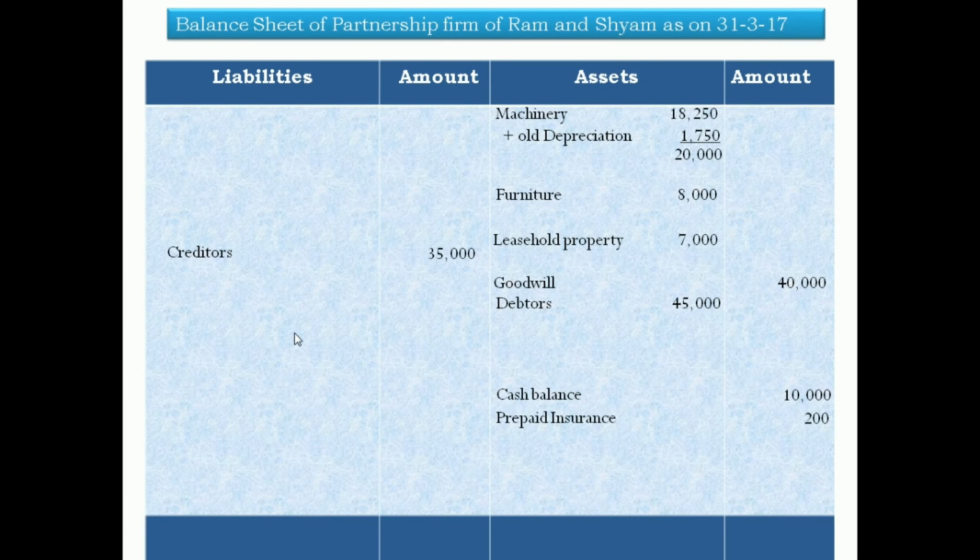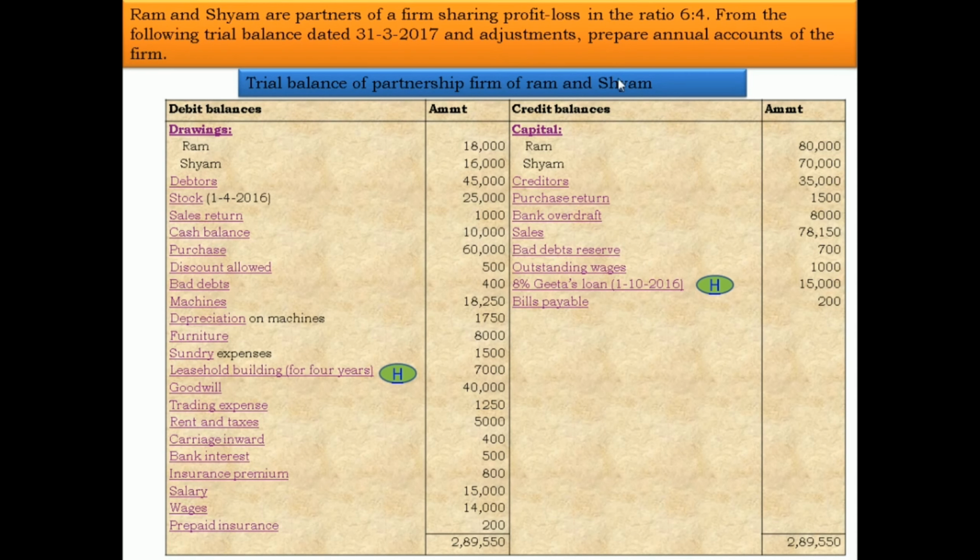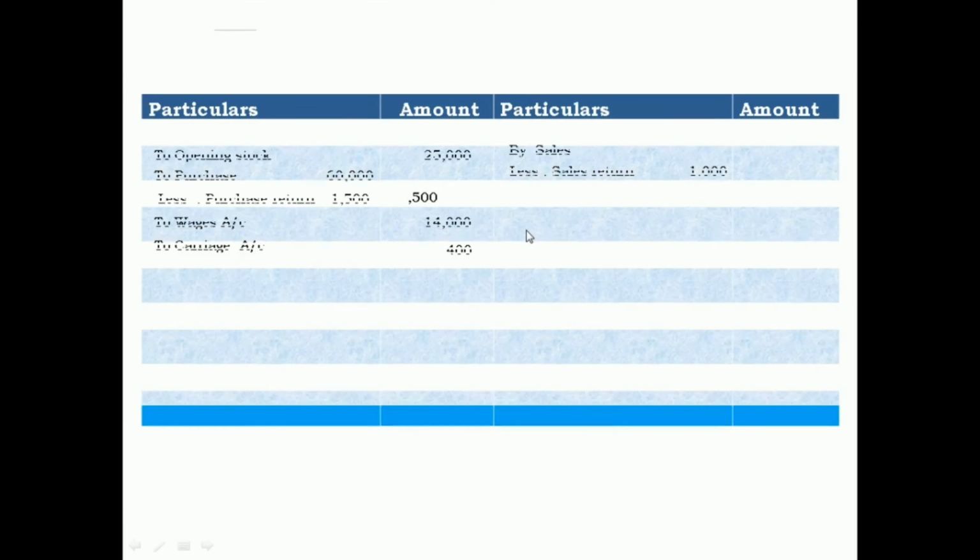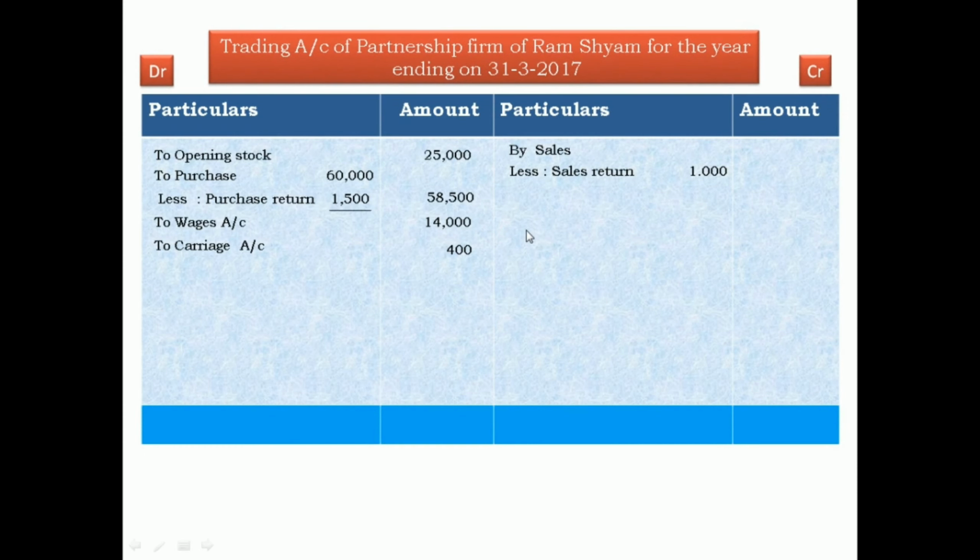Bank overdraft is a liability, 8,000. Next, sales. Trading account credit side, by sales 78,150 minus 1,000 sales return, outer column 77,150.